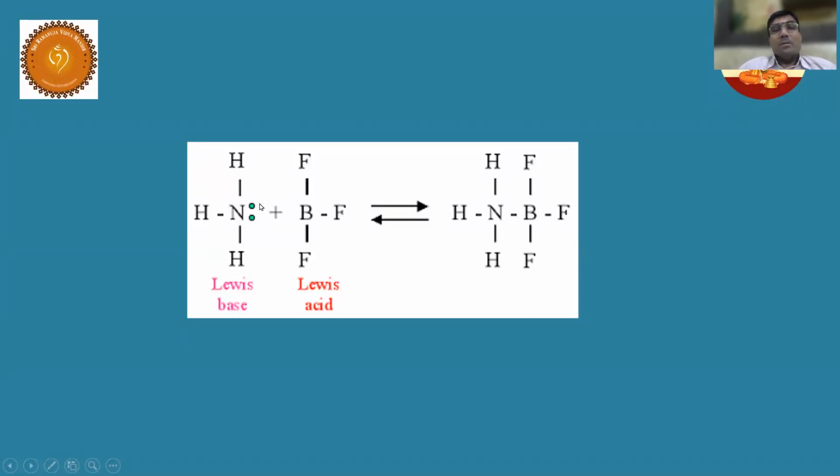So these are available, and these are given to the acceptor because it is in need. So it is forming a dative bond, a coordinate bond. Donation and sharing together: only sharing is called a covalent bond, while donation as well as sharing is called a dative bond. So students, here it is donating, that's why it is an electron pair donor. This is an electron pair acceptor. I hope I am clear now.